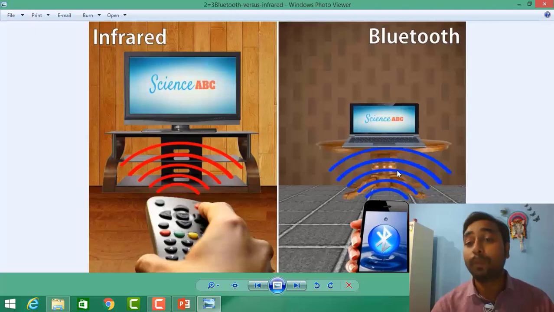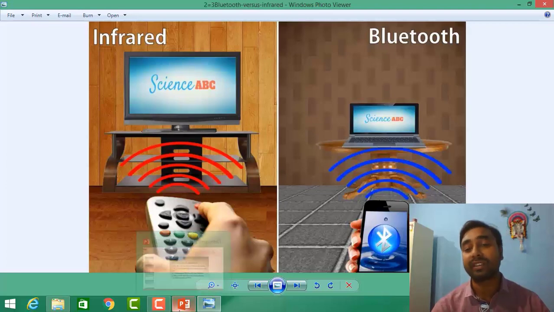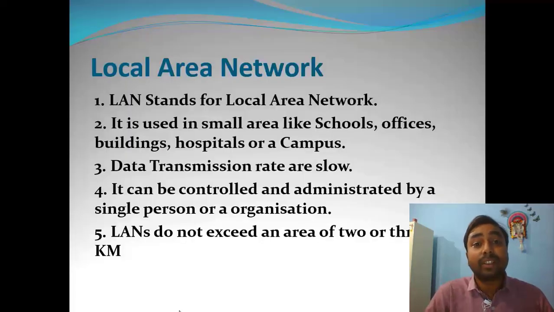The second case is Bluetooth. Here there are mobiles, Bluetooth is in the mobile phone, and with the help of that this laptop is being accessed. So this is an example of a personal area network. With its help we can share information within a short communication range. Okay, the second one is the local area network.